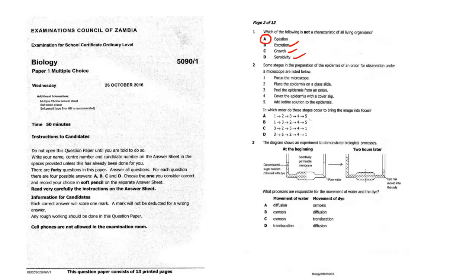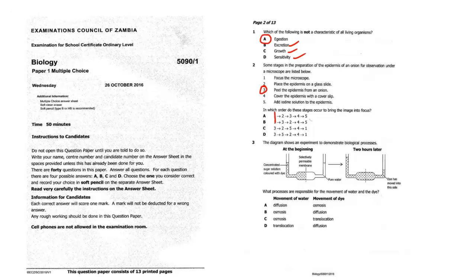Question 2. Some stages in the preparation of epidermis of onion for observation under a microscope are listed below. 1, focus the microscope. 2, place the epidermis on the glass slide. 3, peel the epidermis from an onion. 4, cover the epidermis with a glass. 5, then add iodine solution. So you start by peeling, so we need the answer that starts with 3. So already these, we cannot look at them. So let us go for C and D.